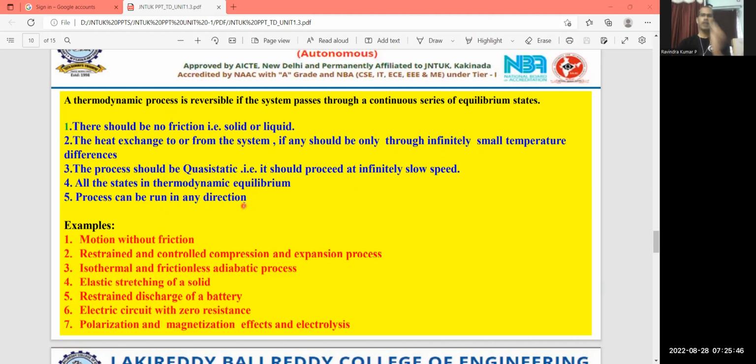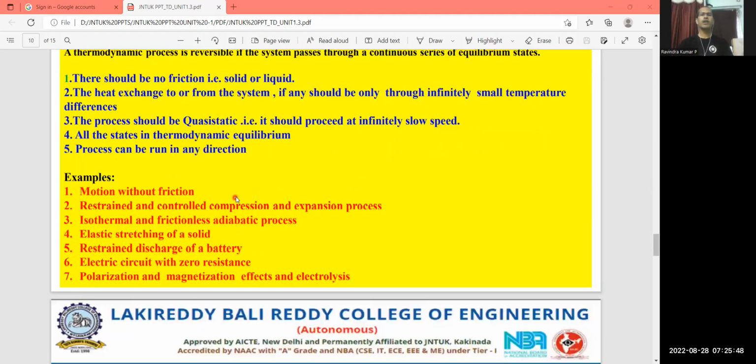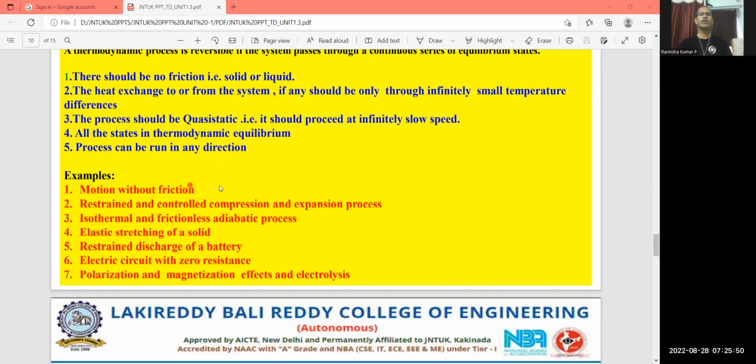So this is nothing but a reversible process. So what are the examples we can consider for this? In so many competitive examinations, this type of examples they may give. So what kind of a process it is? Is it reversible or irreversible or isothermal? Something it is going to mention.